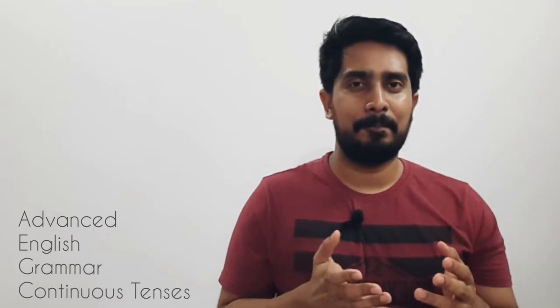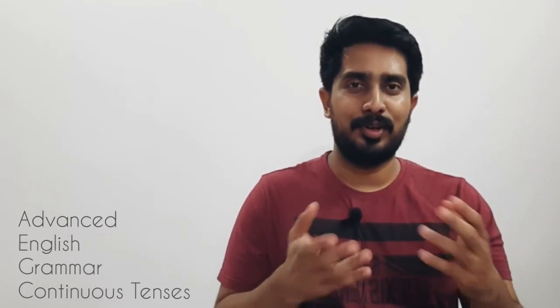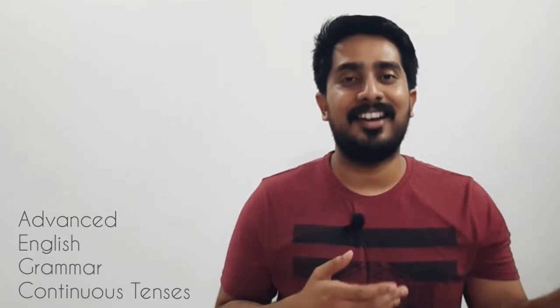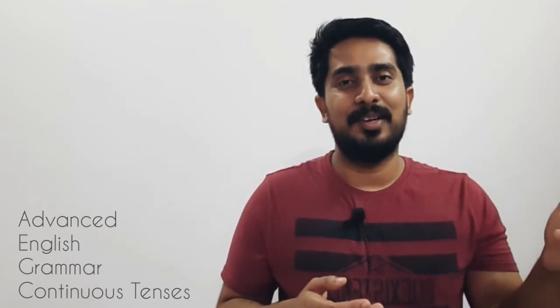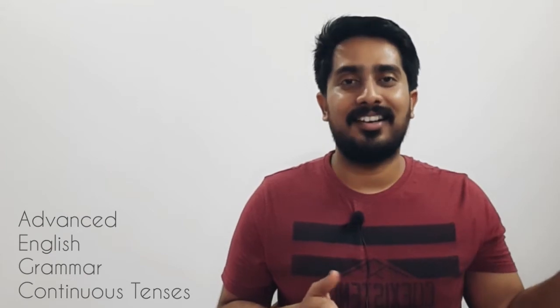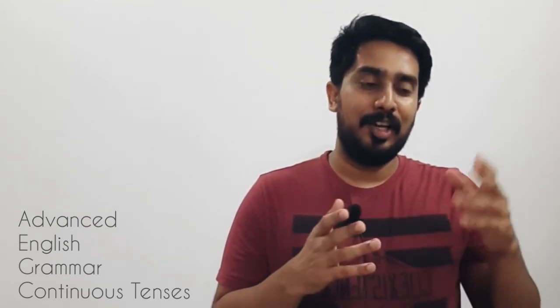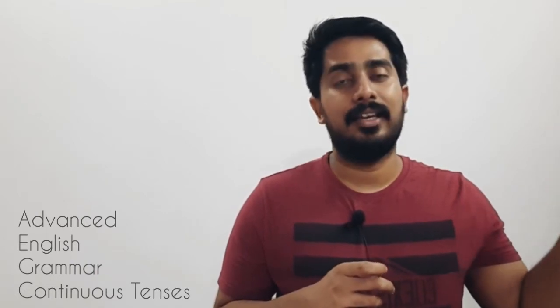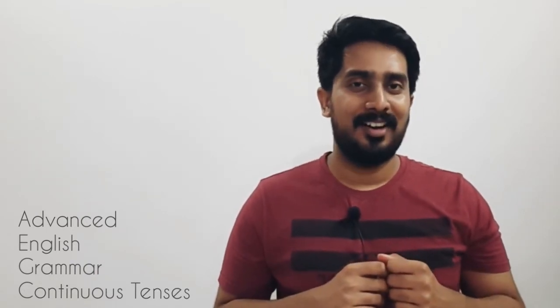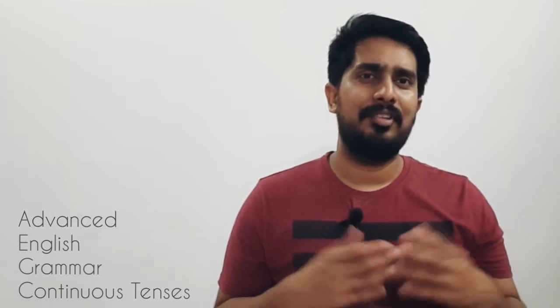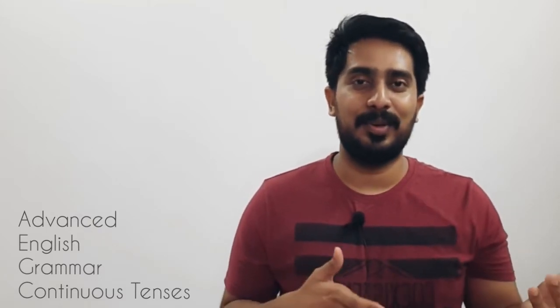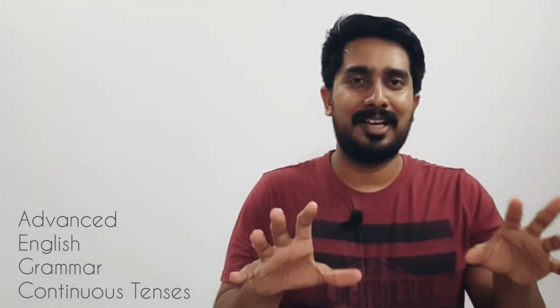Coming to the future continuous tense, how would it be? It would be very easy for you to predict. I will be writing. They will be writing. She will be writing. So will or shall plus be plus the ing form of the verb. Understood? So we shall be going. And think of some more examples and it will be very clear to you.